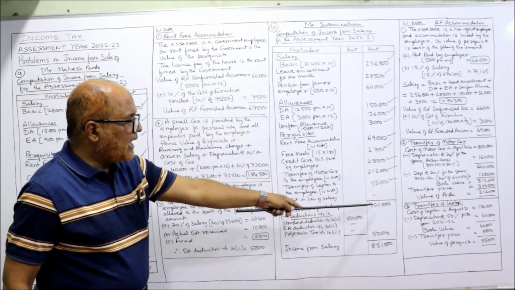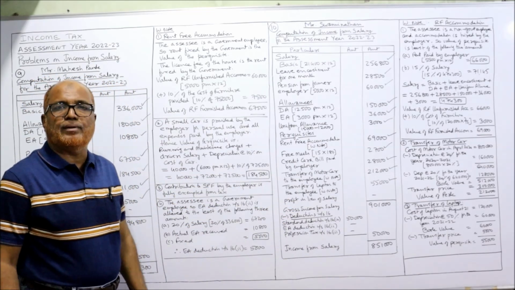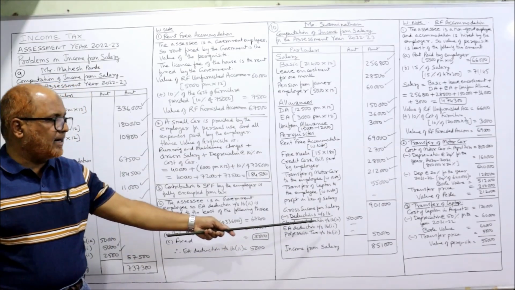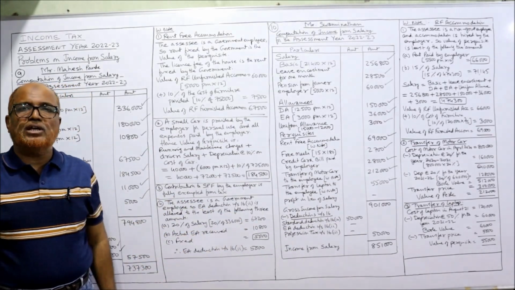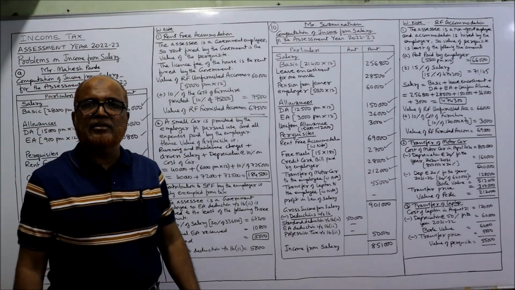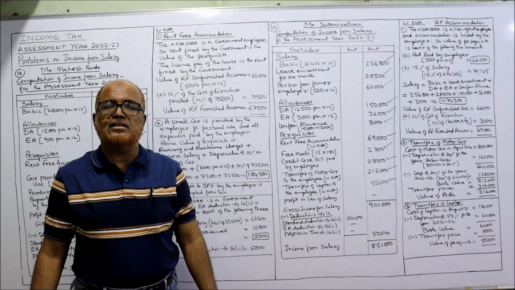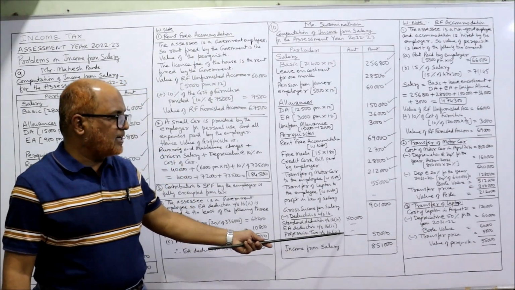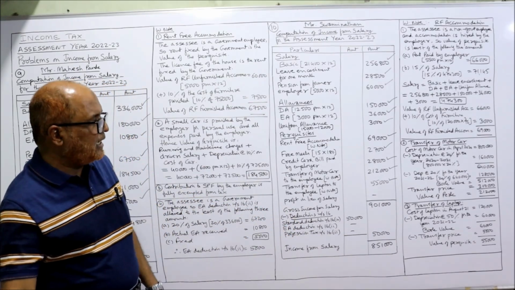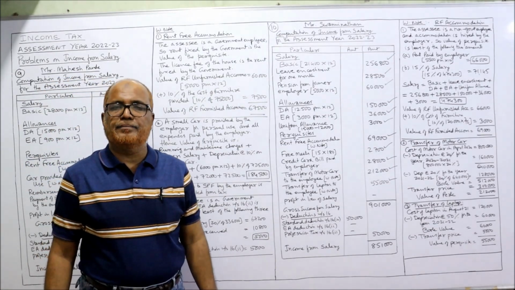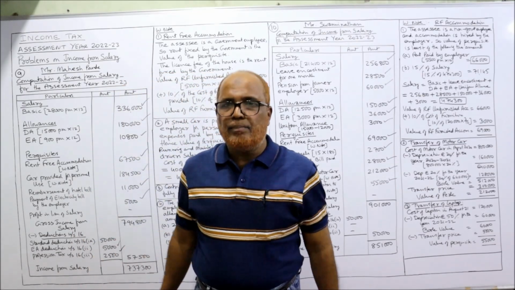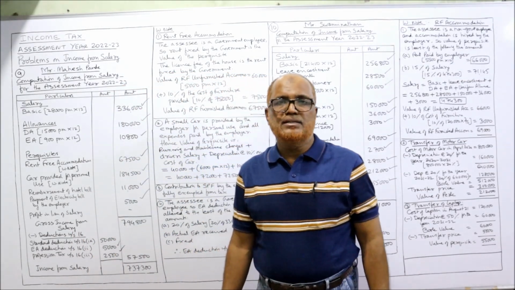Take the total, 9,01,000 is the gross income from salary. Now deductions under section 16. Standard deduction 50,000. EA deduction he will not get because he is a non-government employee. Then profession tax. In this problem, no profession tax is given. So no deduction of profession tax. Total 50,000. Deduct, 8,51,000 is the income from salary. Income from salary is 8,50,000. That's all. This is the completion of problem number 10.